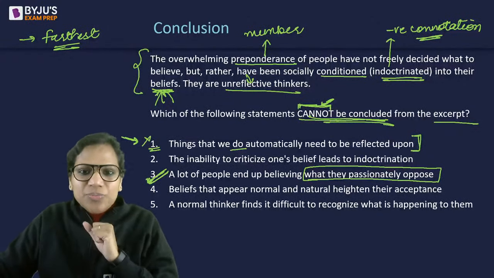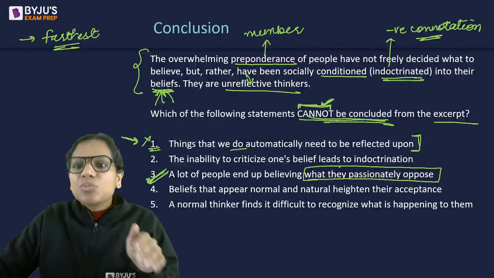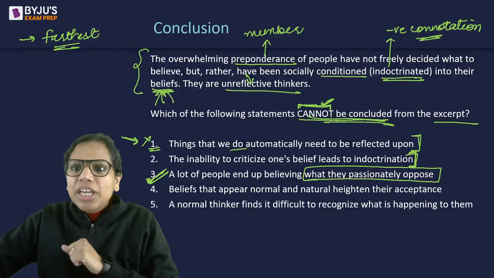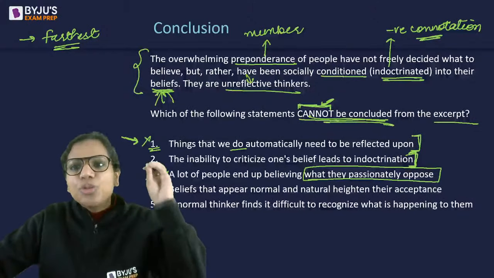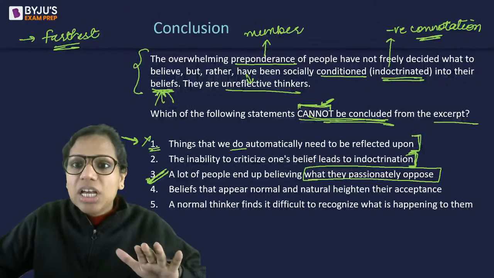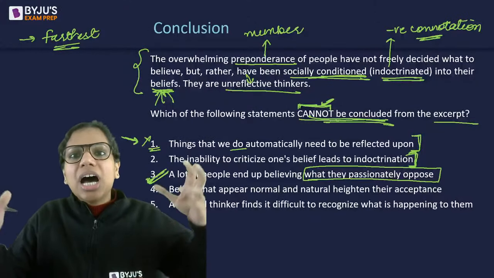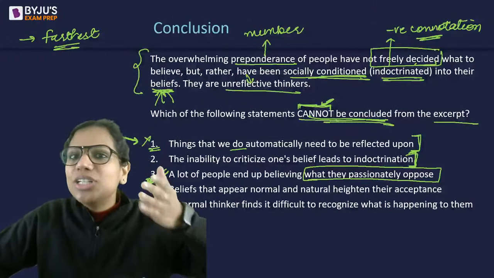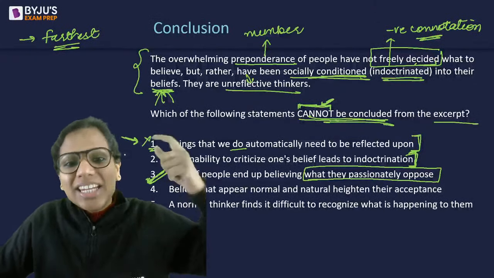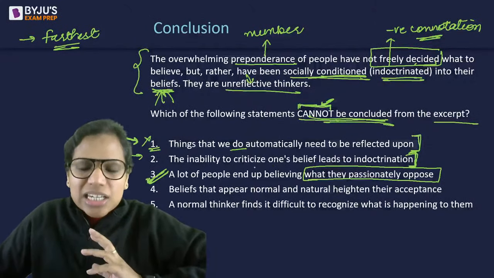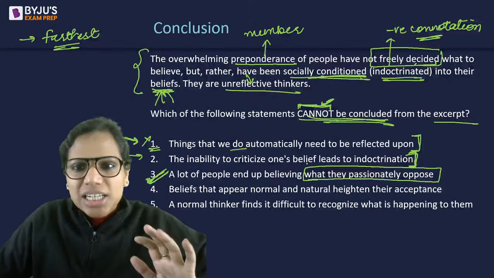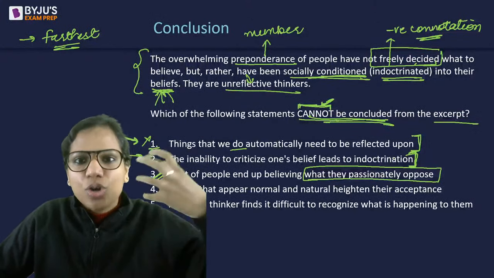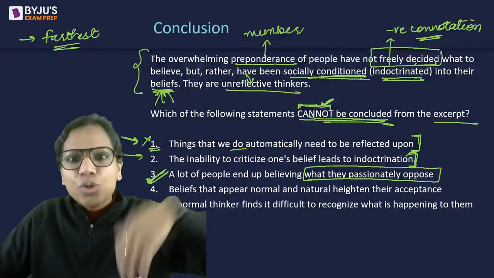Okay, so 1 is eliminated. Option 2: the inability to criticize one's belief leads to indoctrination. Here, indoctrination is basically what others have told you. You've been socially conditioned into this belief, right? So social conditioning means that others have told you what to do and you haven't really freely decided about it. That means you haven't criticized this, right? So again, indirectly, this also seems right: this person never really criticized anything, they just believed what they were told by others, and that led to indoctrination, which is assimilating the ideologies of others.